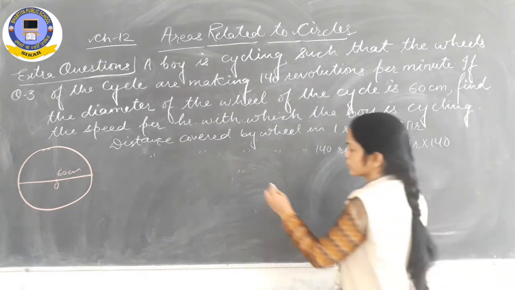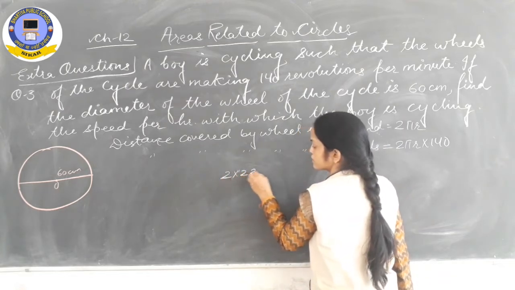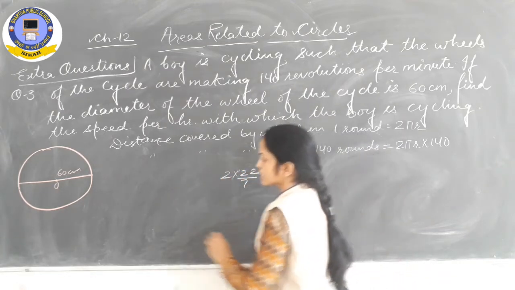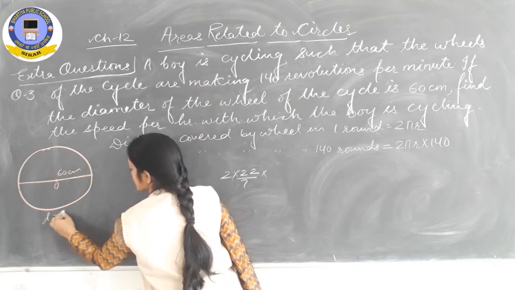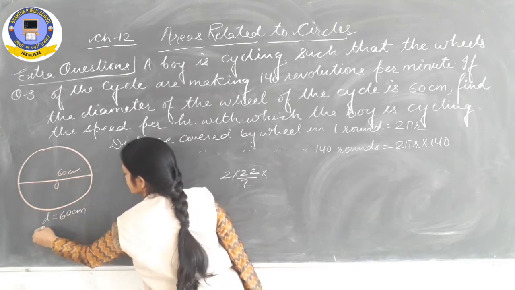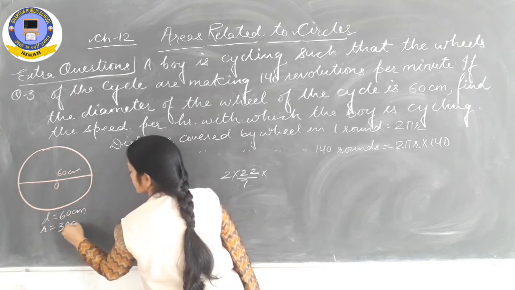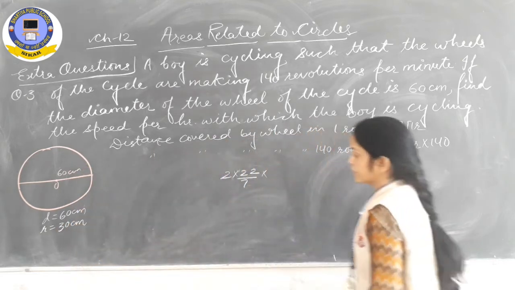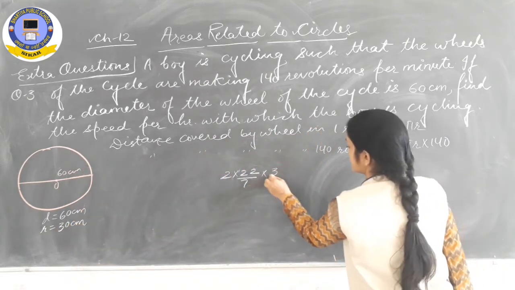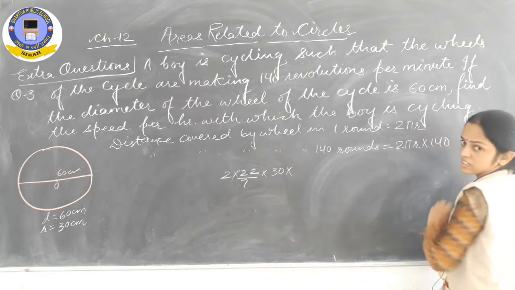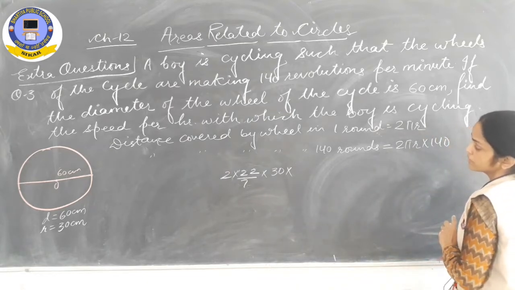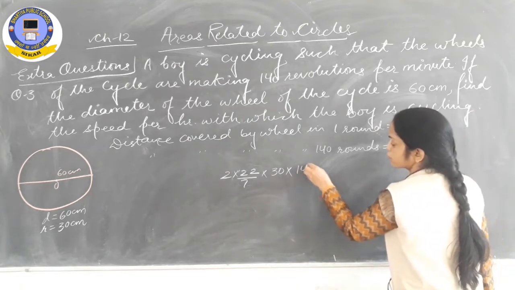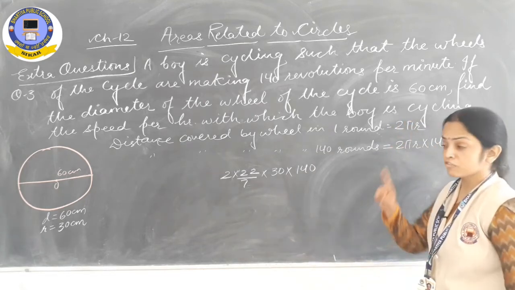Calculate it now, solve it now. 2 multiplied by pi is 22/7. R is, if the diameter is 60 centimeter, then the radius will be 30 centimeter. So R is 30, multiplied by the number of rounds taken by the wheel in 1 minute, which is 140. 140 rounds are taken by the wheel in 1 minute.